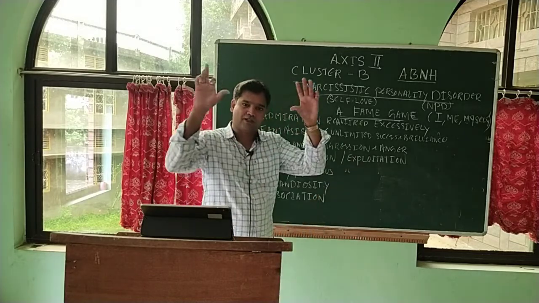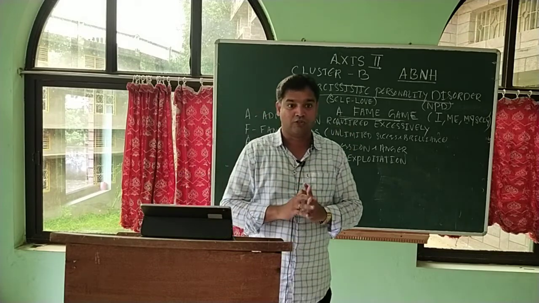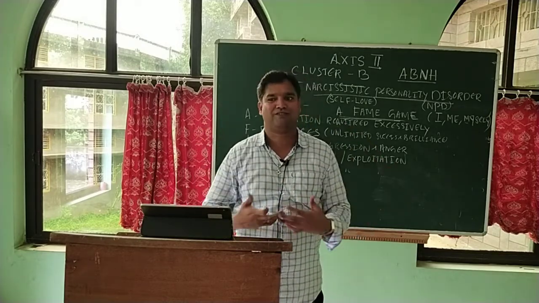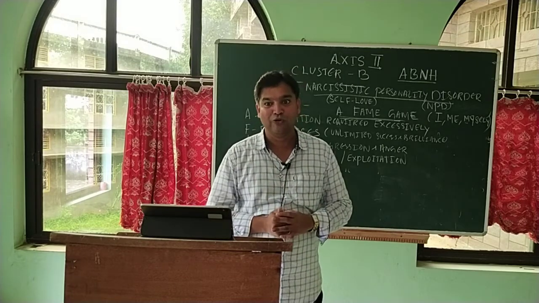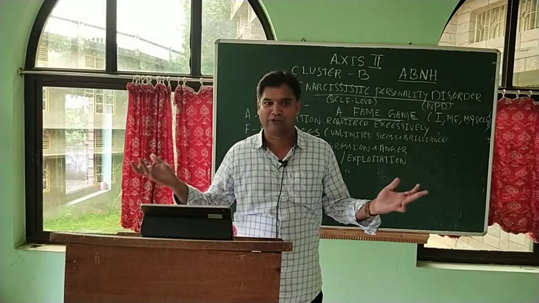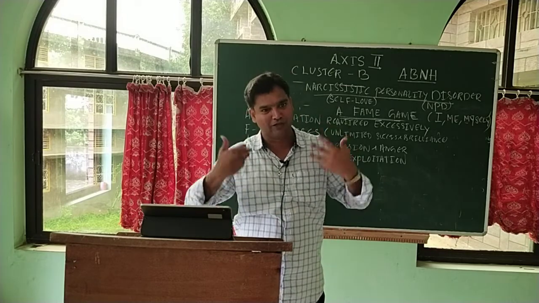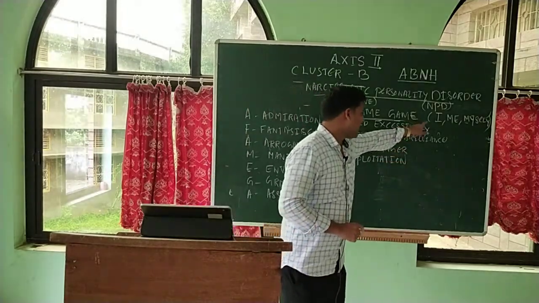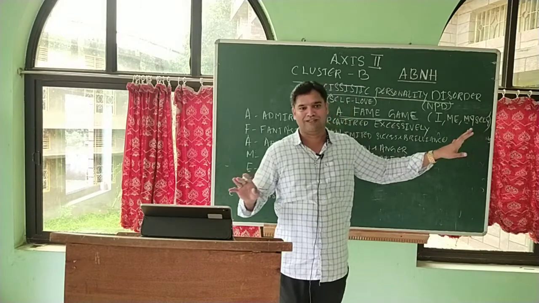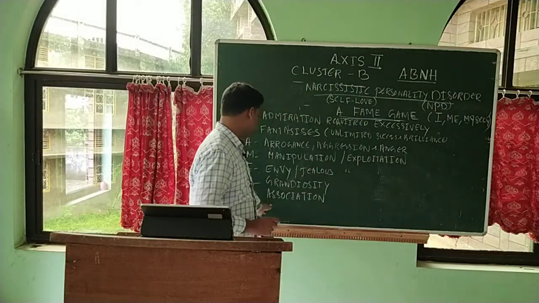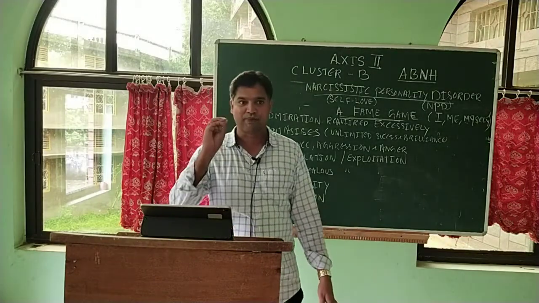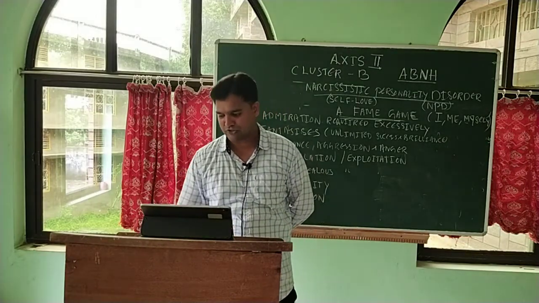Because they have this larger than life image of themselves, they will always be boasting. They blow their own trumpet. Others don't have to say anything about them. They keep on talking about self. I, me, myself. Their association is only with the significant people in society.